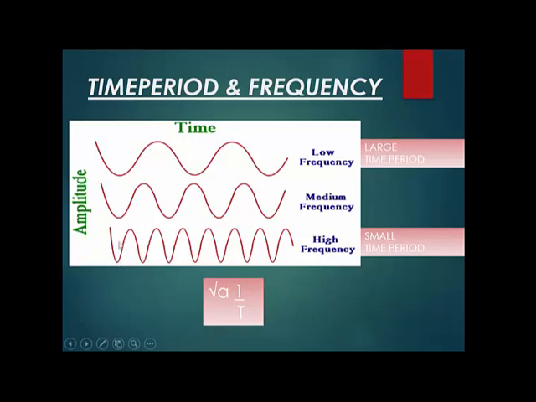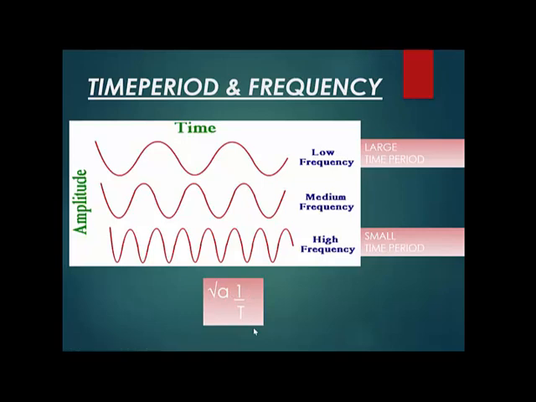Look at this, from the bottommost point to the topmost point. This is the same. So in all the three waves, the amplitude remains the same, but the frequency is different. The time period is different. So now you've understood the relationship between time period and frequency. Frequency is inversely proportional to time period. f is proportional to 1 upon T.